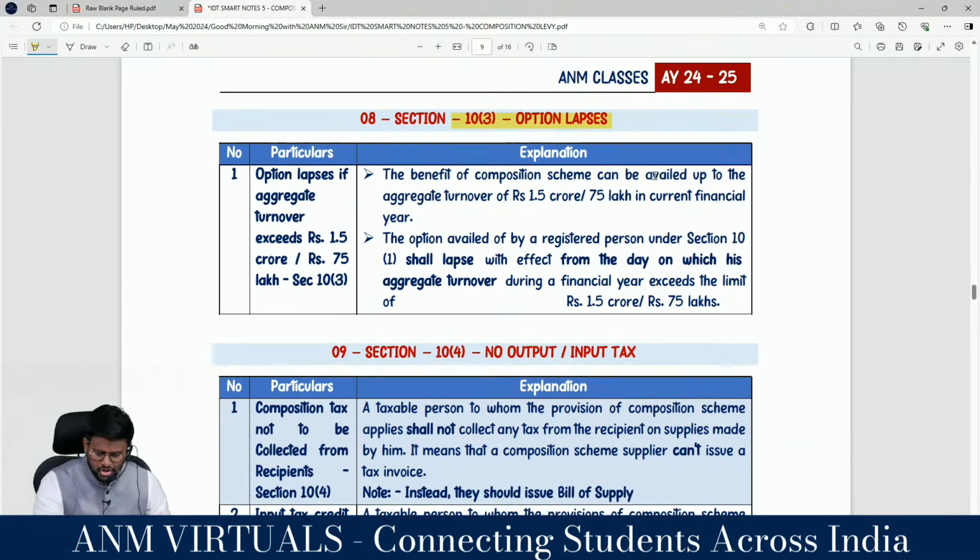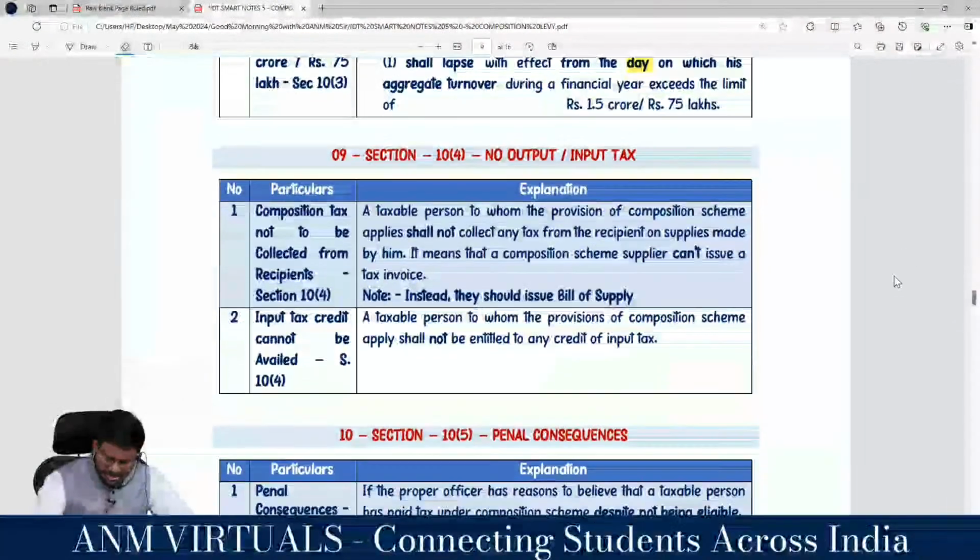The benefit of composition scheme can be availed up to the aggregate turnover of 1.5 crores or 75 lakhs in the current financial year. Correct? Up to 1.5 crores or 75 lakhs, the option availed by a registered person under section 10(1) shall lapse with effect from the day. It's not the week, it's not the quarter, it's not the month, it is what? Day. That's why 10 subsection 3, because only 3 letters are there. Day. Are you all really with me? On which the aggregate turnover during a financial year exceeds the limit of 1.5 crores or 75 lakhs, as the case may be.